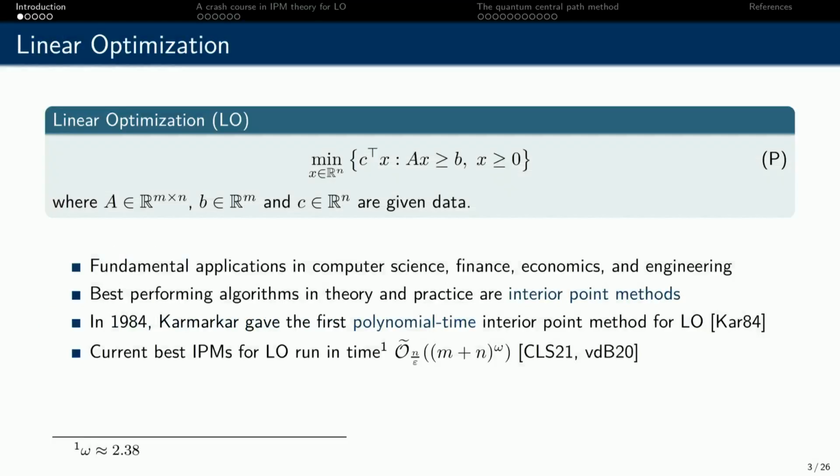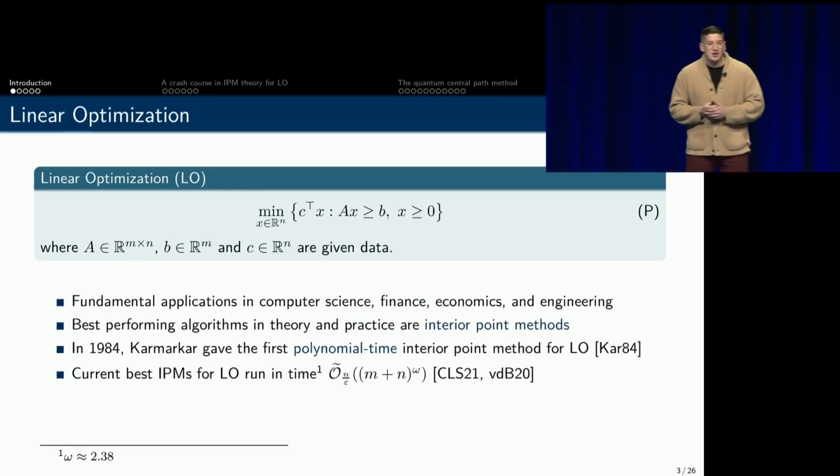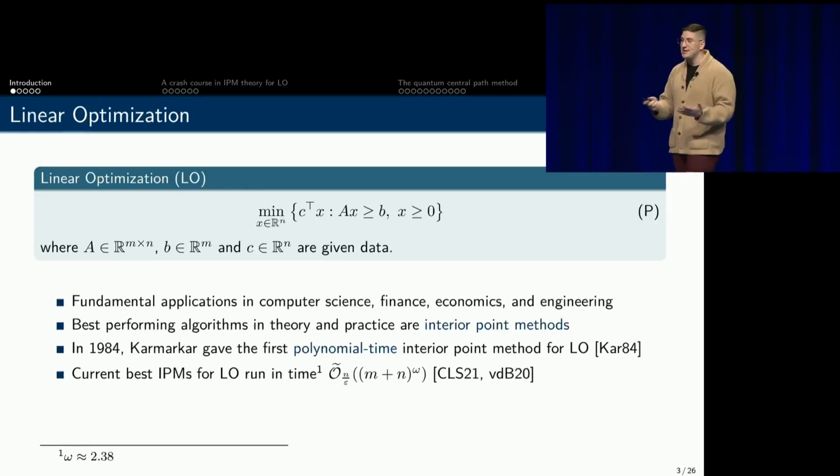Okay, so as the title suggests, we're going to be looking at linear optimization problems, which are perhaps the most well-studied class of constrained convex optimization problems due to the simplicity that they exhibit and the fact that they're readily able to model fundamental applications across a number of scientific domains.